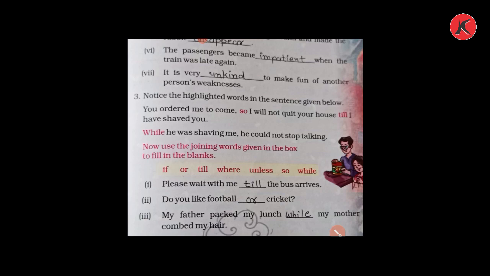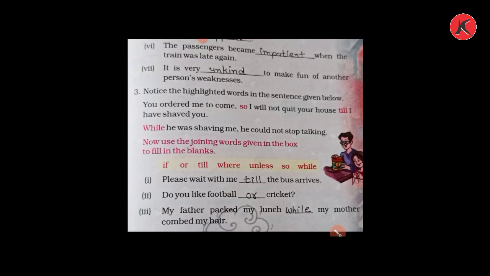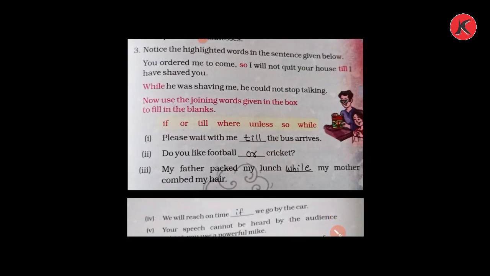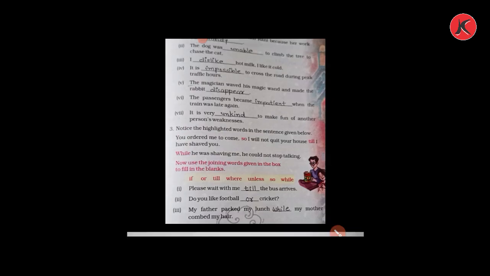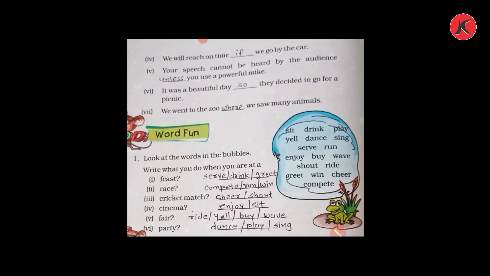Number 2. Do you like football blank cricket? Here two games are given, so we have to write or. Do you like football or cricket? Number 3. My father packed my lunch blank my mother combed my hair. While my mother was combing my hair, my father was packing my lunch. So here we will write while. Next, we will reach on time blank we go by the car. Here we will write if to join these sentences.